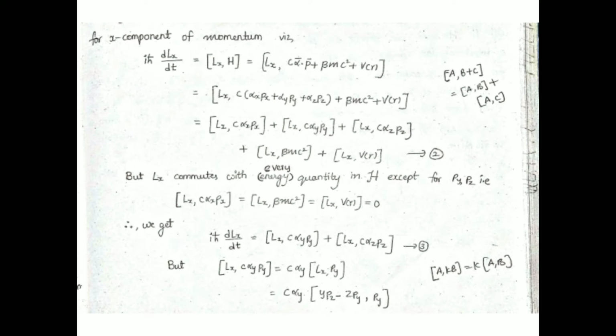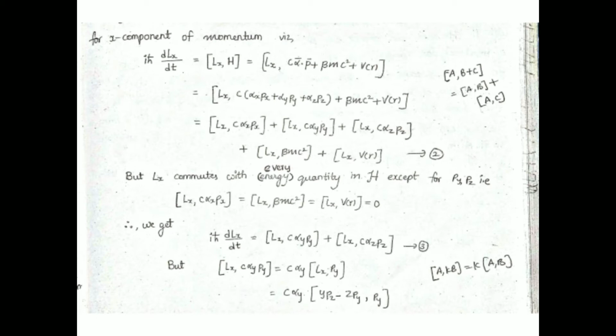And next, the commutation between Lx and αy py, so we would get this term. Next, Lx and αz pz, we would get this term. Another terms are remaining: the commutation between Lx and βmc², so this term. And next, the commutation between Lx and V(r), so we would get this term. Based on this formula we are getting this.